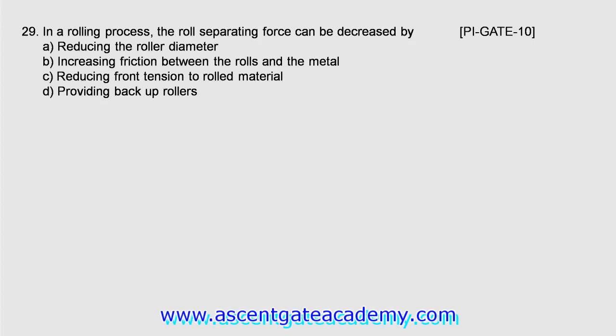The options are given. Reducing the roll diameter. Yes, this is the correct answer. By reducing the roll diameter or correspondingly roll radius, we can reduce the roll separating force. Let us analyze other options as well. Increasing friction between the rolls and the metal. No, the friction between the rolls and the metal should be decreased. Reducing the front tension. No, the front tension should be increased.